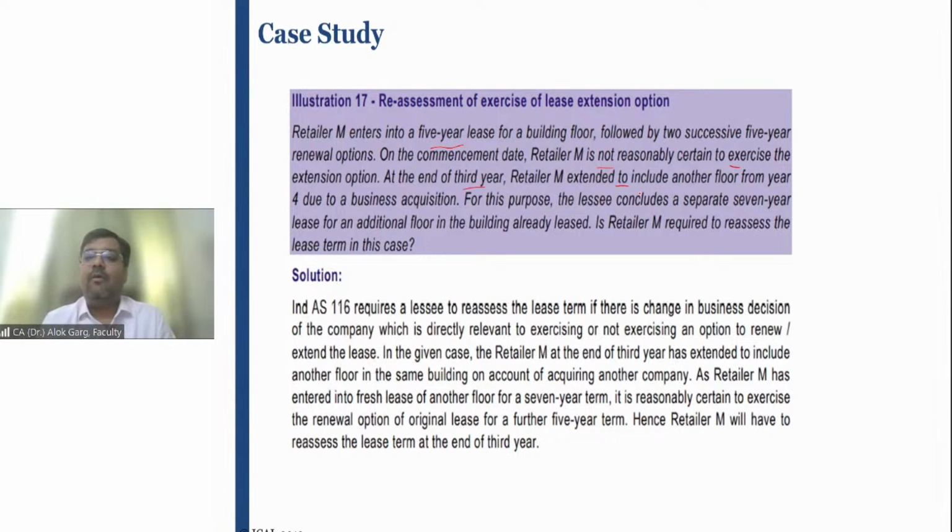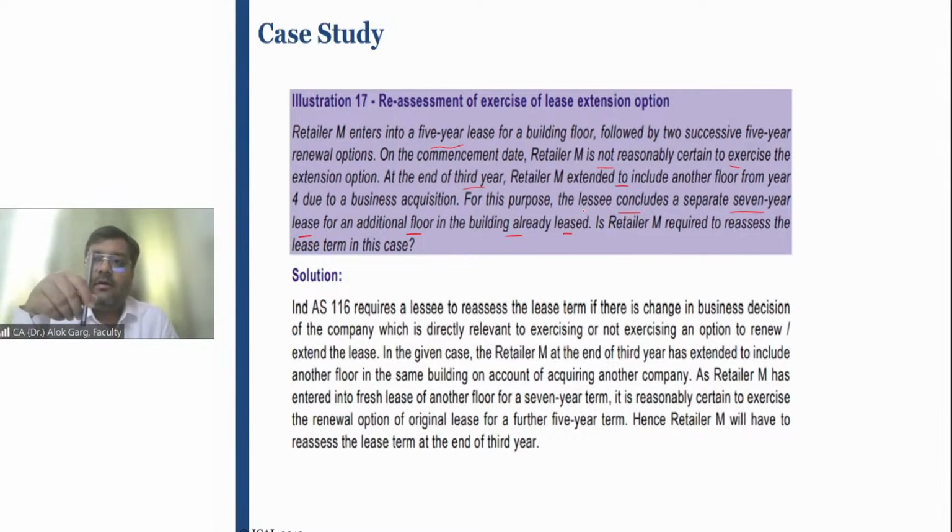Since this lessee has acquired a business, the lessee has also acquired another floor on lease. For this purpose, the lessee concludes a separate 7-year lease for an additional floor in the building already leased.